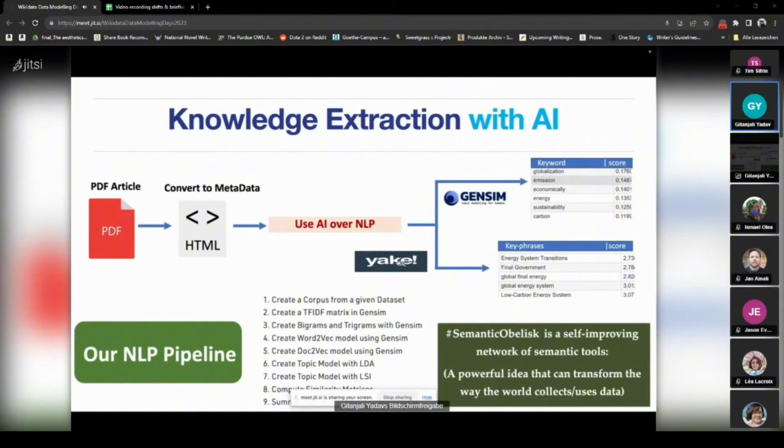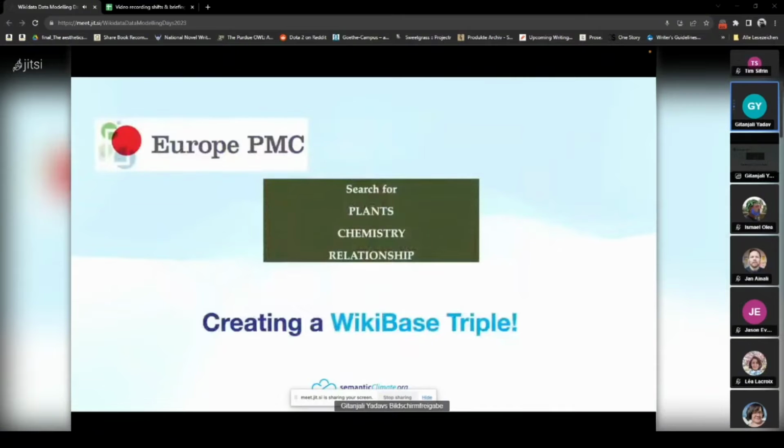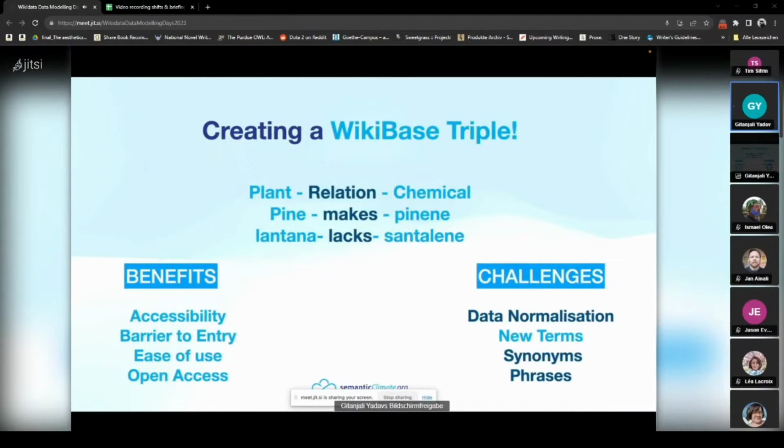Once we've got the final AI and NLP outcomes from the PDFs, which we convert to HTML, and then get the knowledge phrases out, we build a semantic workflow. While creating the Wikibase triple from that workflow, we search for plants, of course, chemistry, of course, and the relationship: does a certain plant produce a certain chemical? The kind of triplets that we have are plant, relation, and chemical. Pine, for example, makes pinene. Lantana lacks xanthine, and so on.